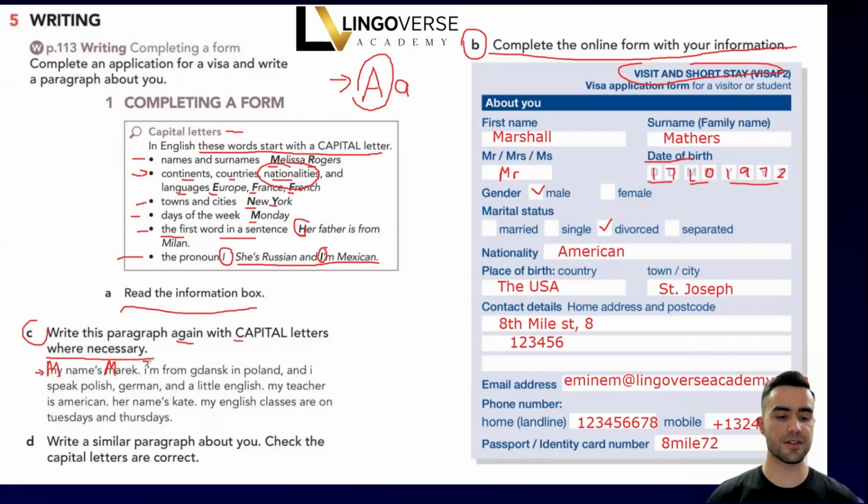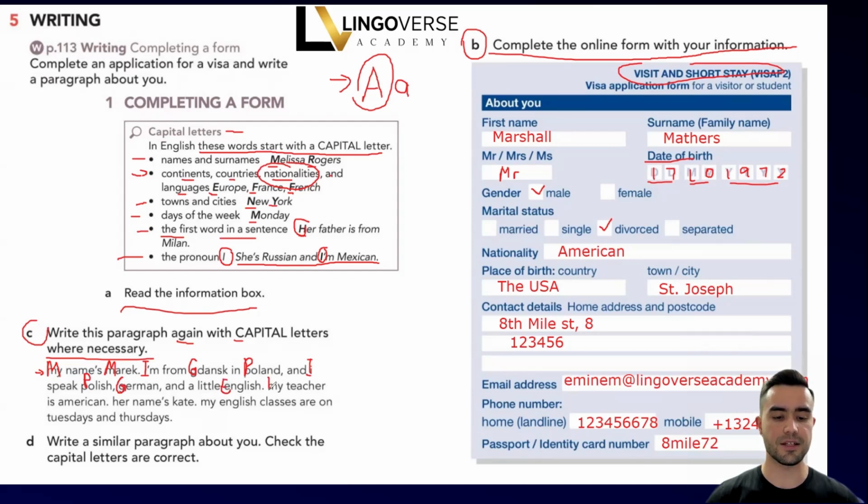Again, the first letter of the sentence is a capital letter, and then this is a place name, so it needs to start with a capital letter. Gdansk in Poland. Poland is a country name, so it needs to be a capital letter too. And I speak, I needs to be a capital letter. Polish, P, capital P. German, capital G. And a little English, English, capital E.